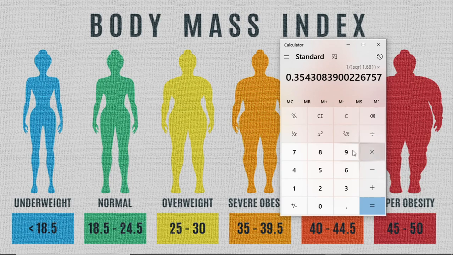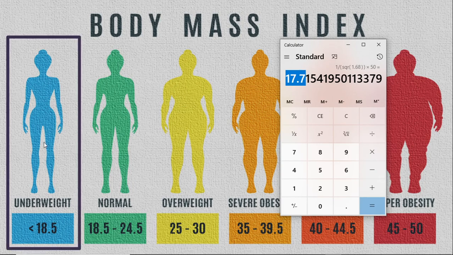Now assume that your weight is 50 kgs. Then you will get the value of 17.7. Now if you compare your BMI, you are underweight. If you are underweight, you need to have more food or more protein to gain weight, and then you can come to normal. Now let's calculate for 60 kgs. So 60 kgs, you can see that it is 22.03. So 22.03 will come in the normal range.